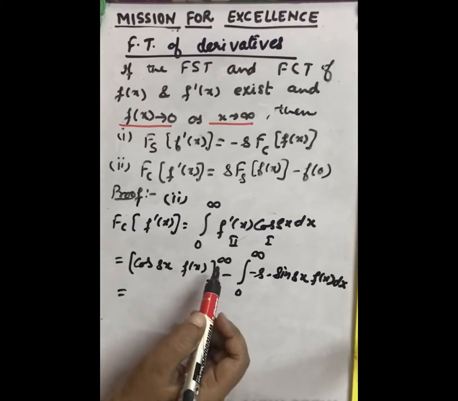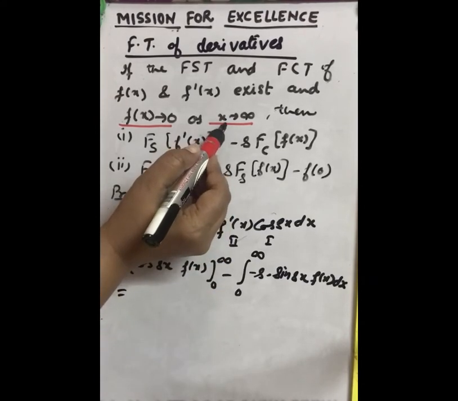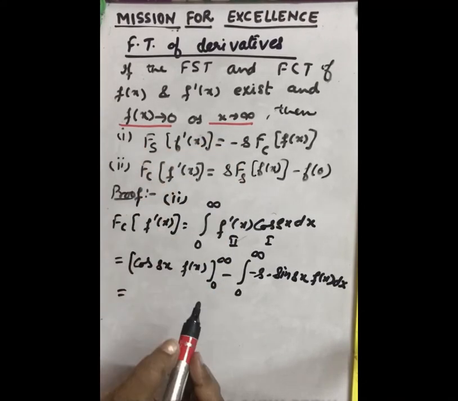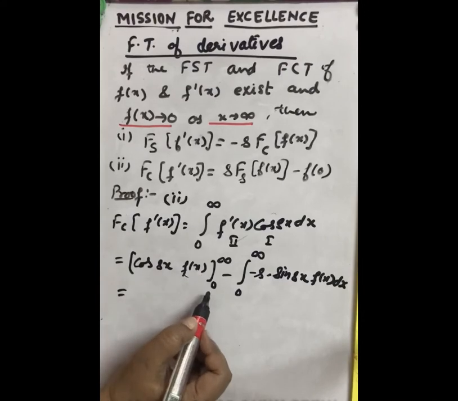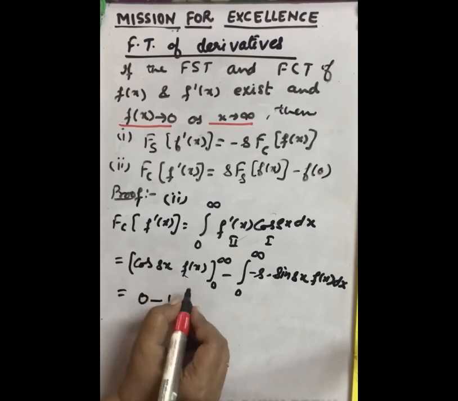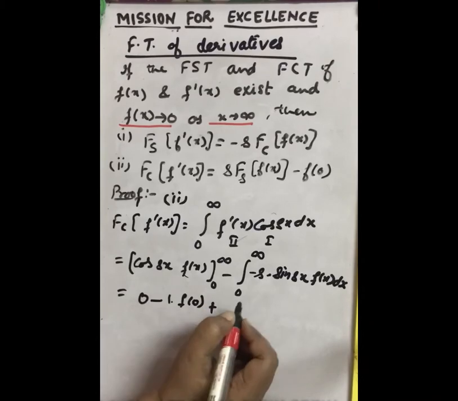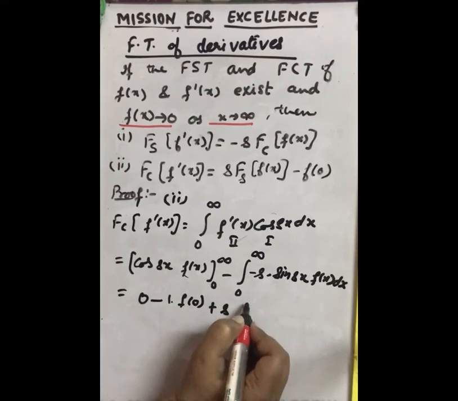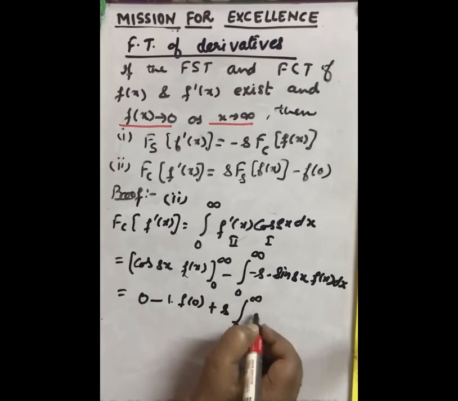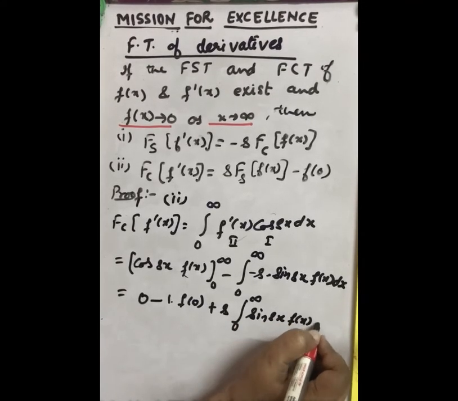So now this will become, when x tends to infinity, again we have the condition x tends to infinity, f(x) will be 0. So this gives you 0. So we write here 0. When you put the lower limit, it will become cos 0, that is 1, and it will become f(0). Minus minus will become plus, s we can take outside, 0 to infinity sine sx f(x) dx.